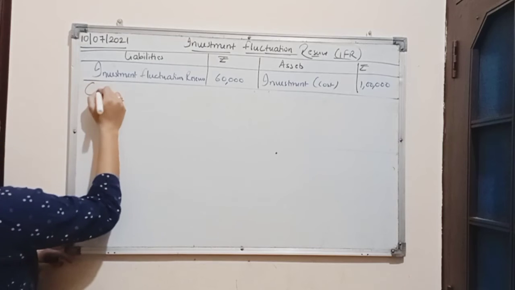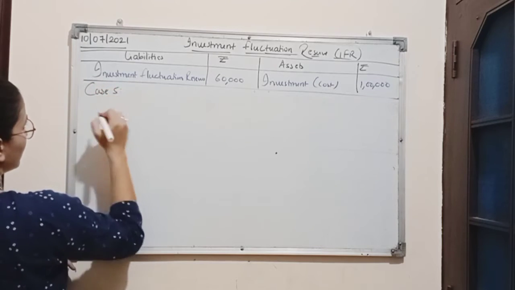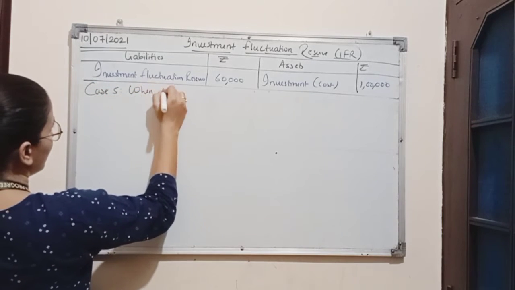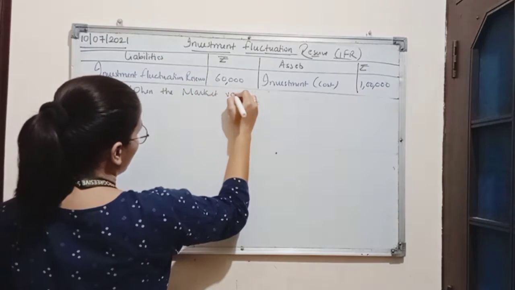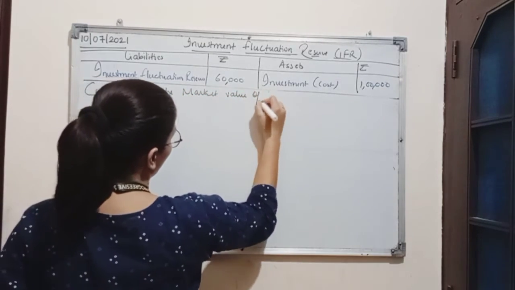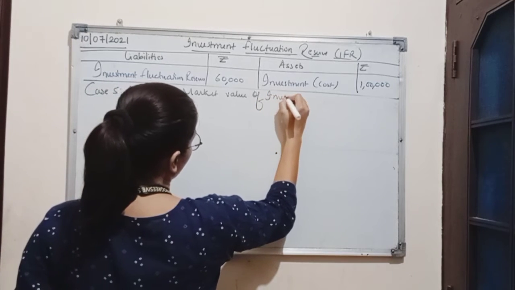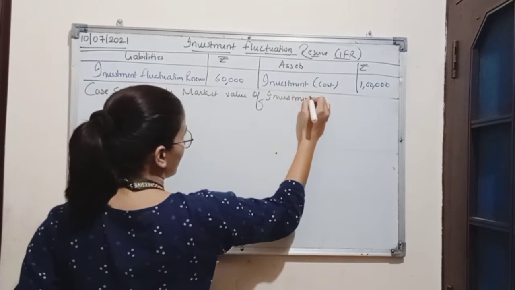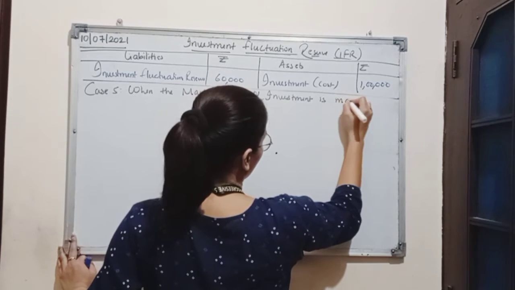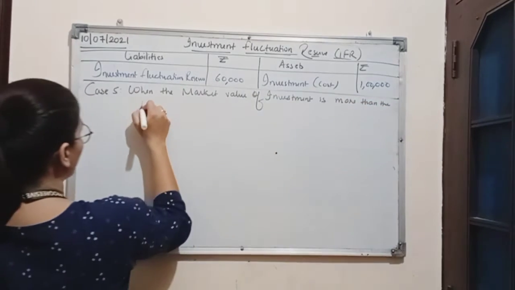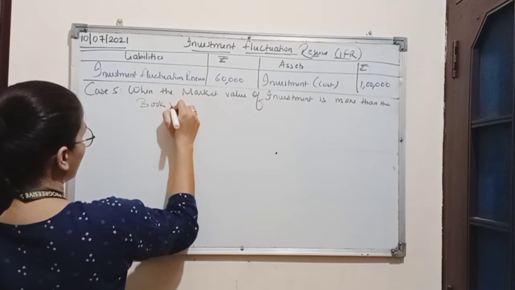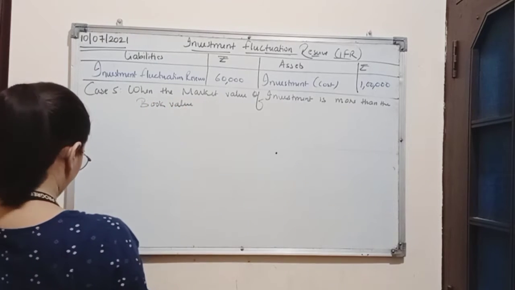Now the fifth and last case is when the market value of investment is more than the book value.